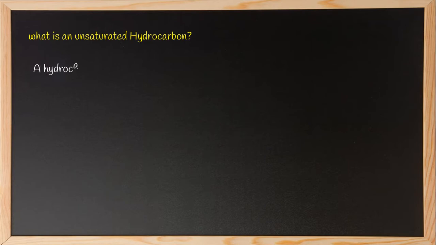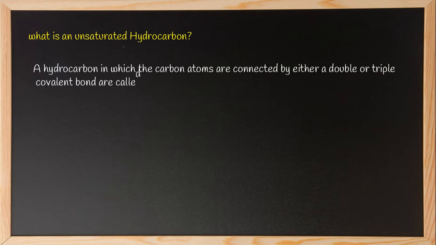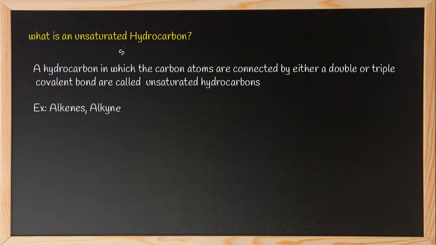Then what is an unsaturated hydrocarbon? A hydrocarbon in which the carbon atoms are connected by either a double or a triple covalent bond is called an unsaturated hydrocarbon. Example, alkenes and alkynes. So if a hydrocarbon which contains carbon and hydrogens is connected by either a double or a triple covalent bond, then it is called an unsaturated hydrocarbon.